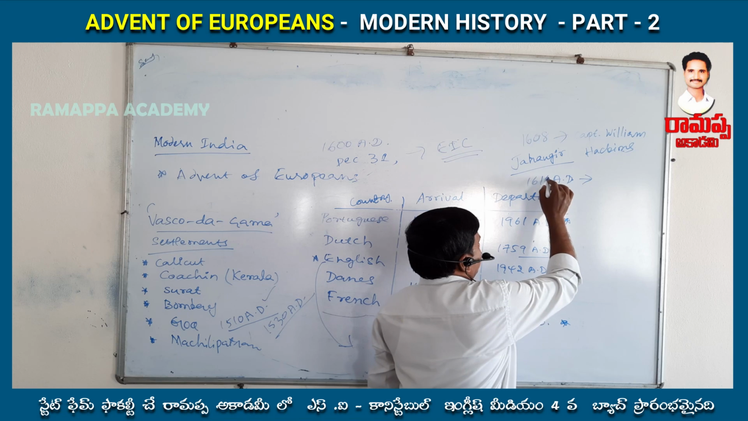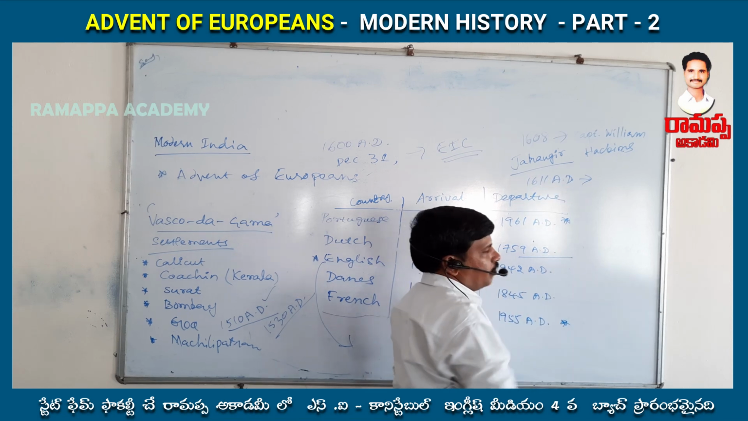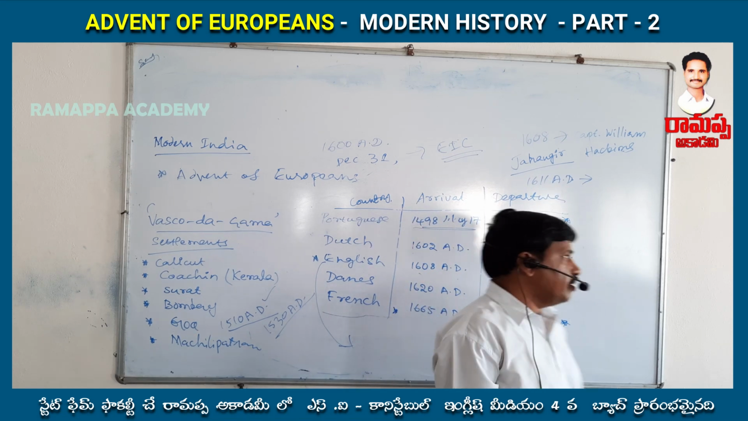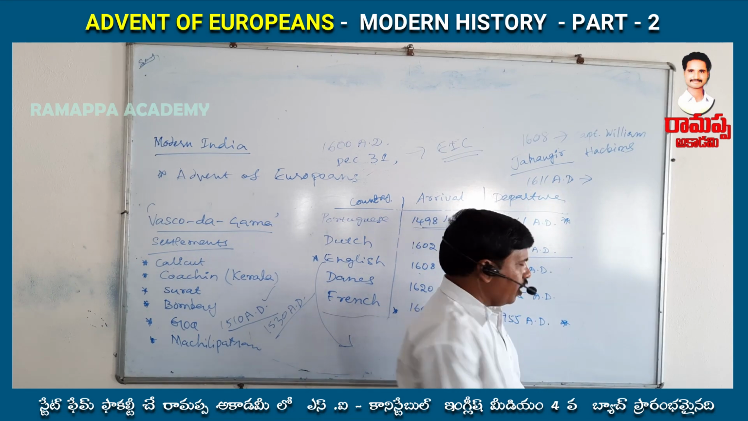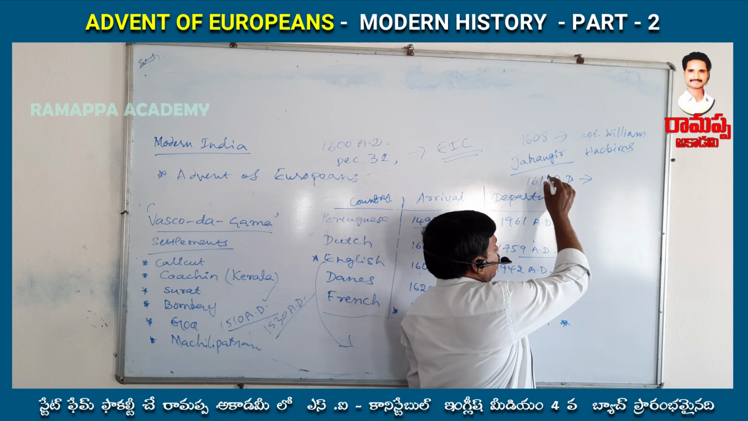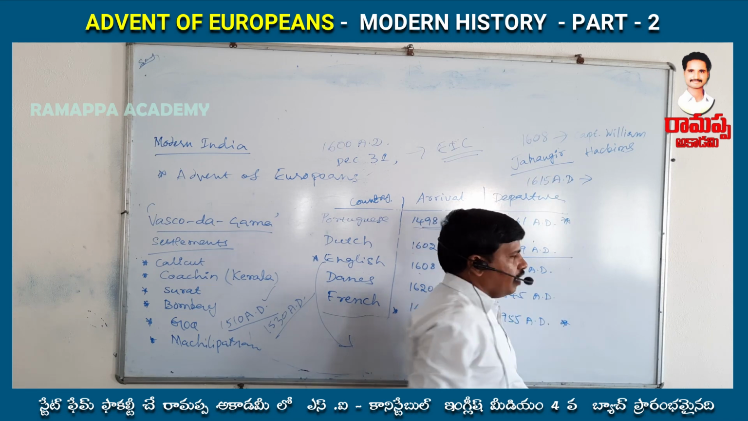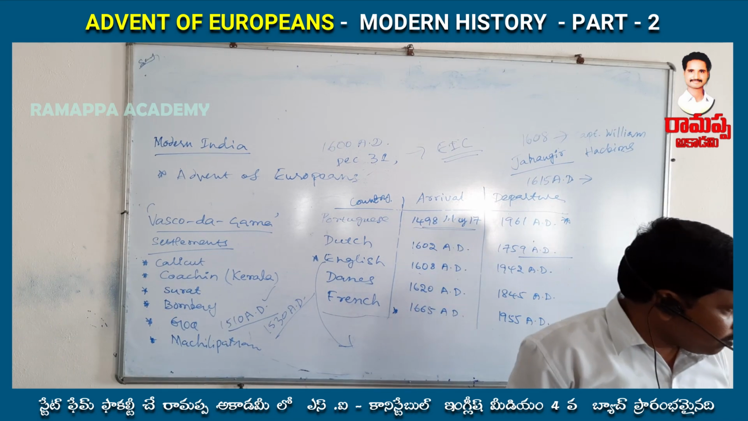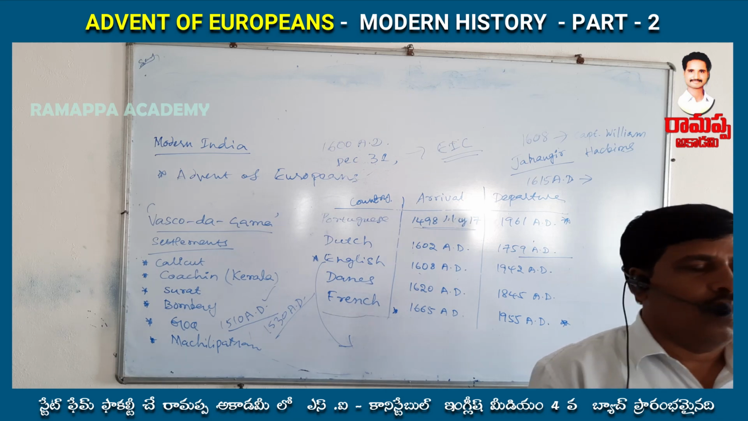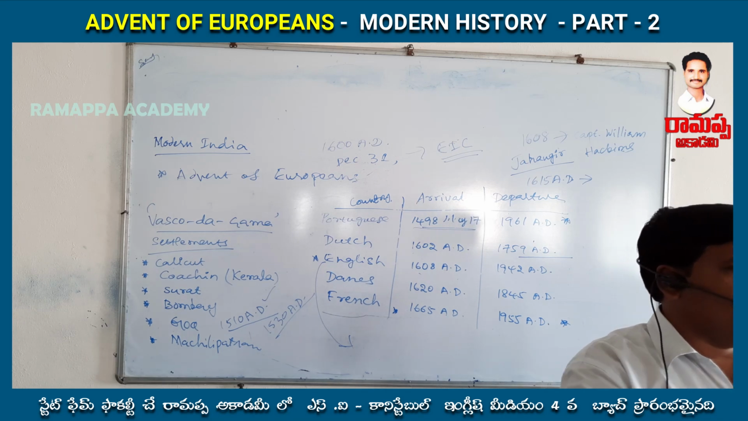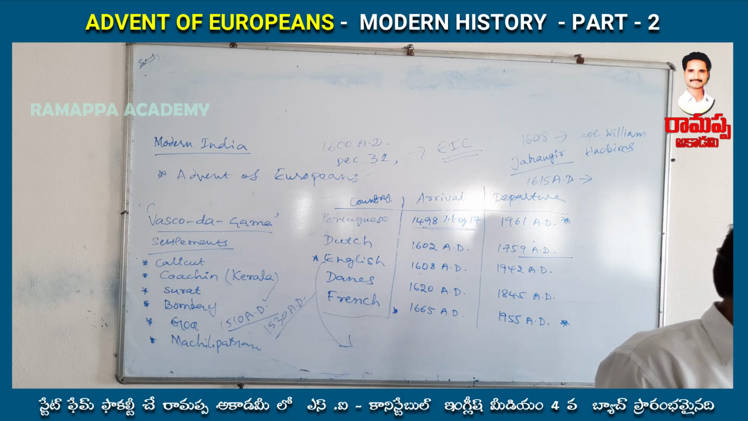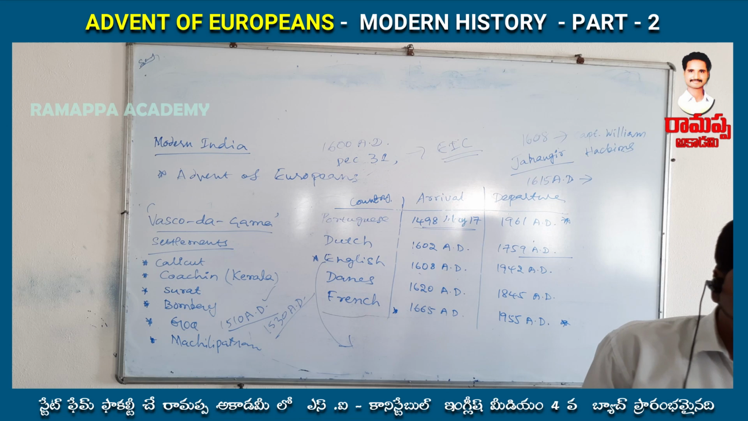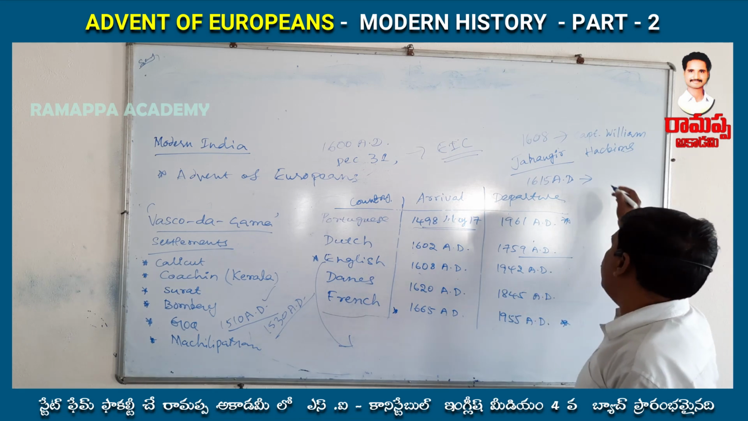In 1611, so 11 and 12. In some texts we may have 1612. Sir Thomas Roe, approximately, one more important person, in 1615. In 1615, one more important person came to India from England. This is also a very important bit for you. Sir Thomas Roe. Who is that person?